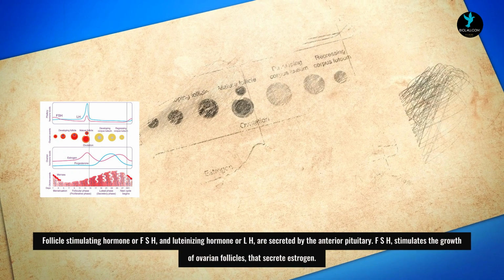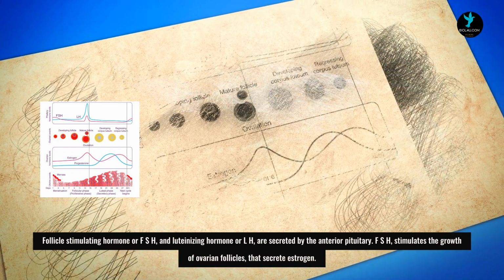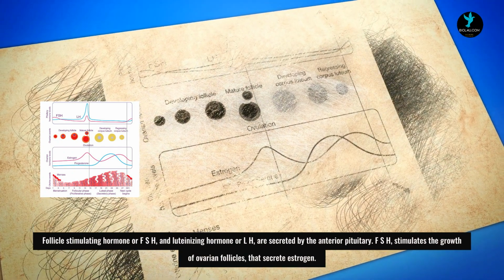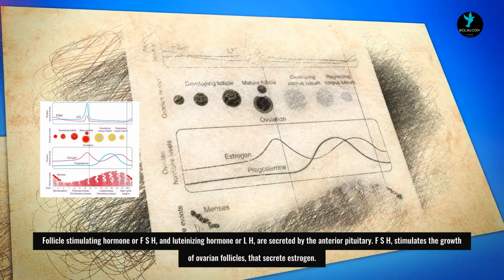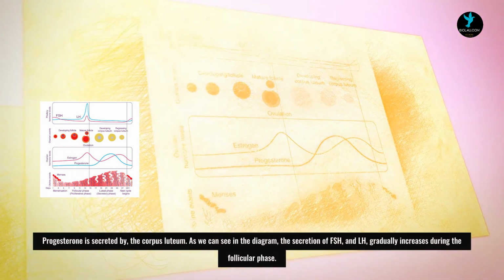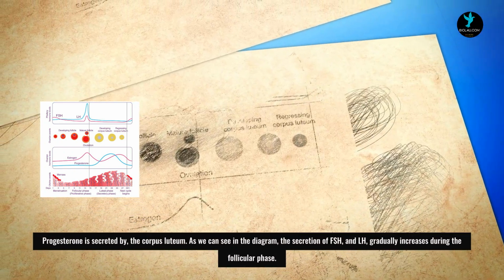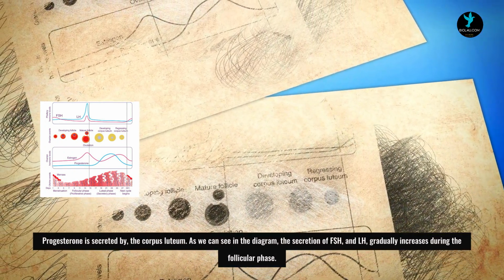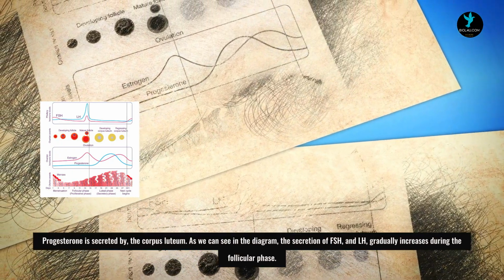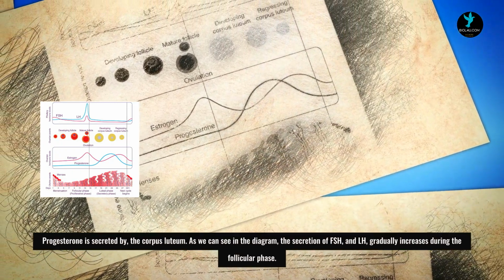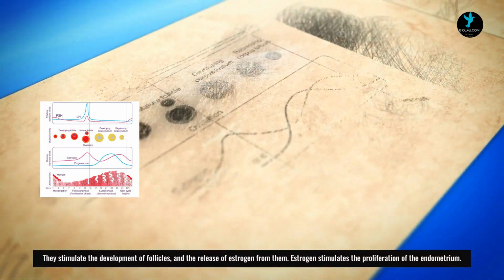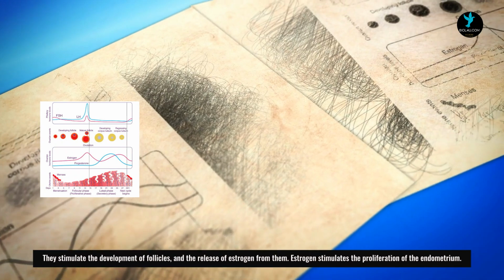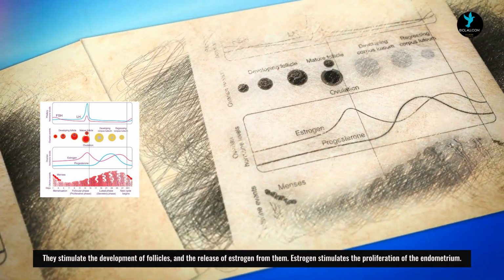Follicle-stimulating hormone, or FSH, and luteinizing hormone, or LH, are secreted by the anterior pituitary. FSH stimulates the growth of ovarian follicles that secrete estrogen. Progesterone is secreted by the corpus luteum. As we can see in the diagram, the secretion of FSH and LH gradually increases during the follicular phase. They stimulate the development of follicles and the release of estrogen from them. Estrogen stimulates the proliferation of the endometrium.